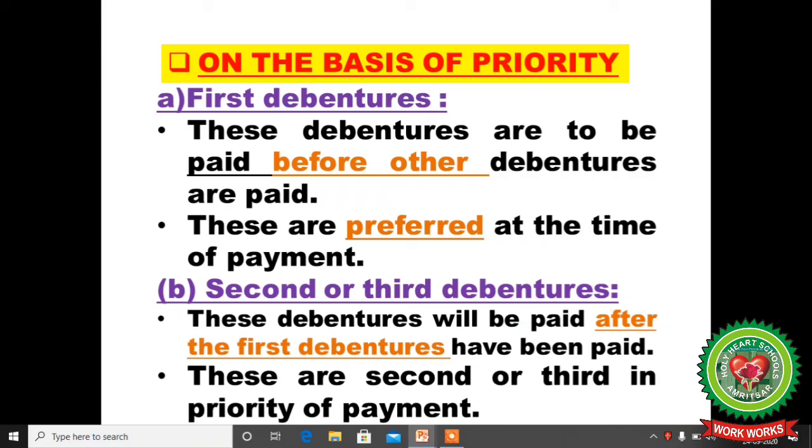On the basis of priority, first debentures means first of all the principal amount is provided to these types of debenture holders. These debentures are to be paid before other debentures are paid. These are preferred at the time of payment. Second or third debentures: after the first debentures, payment is provided to this class. These debentures will be paid after the first debentures have been paid. These are second or third in priority of payments.